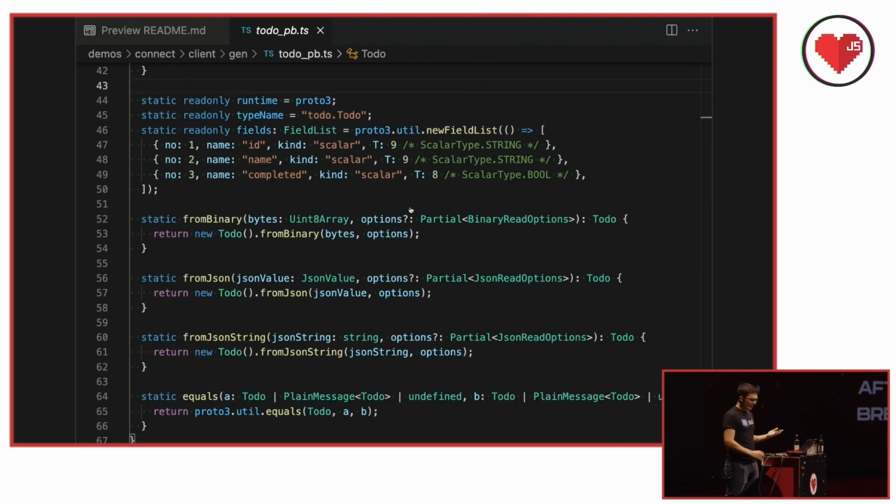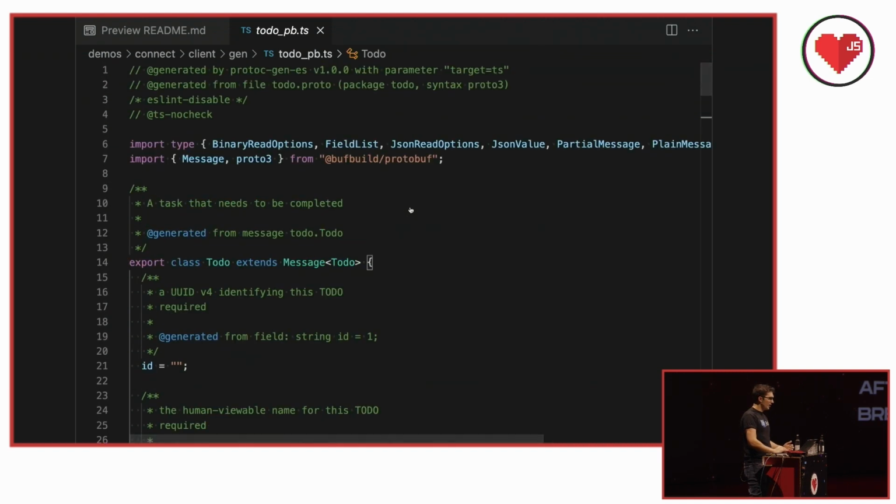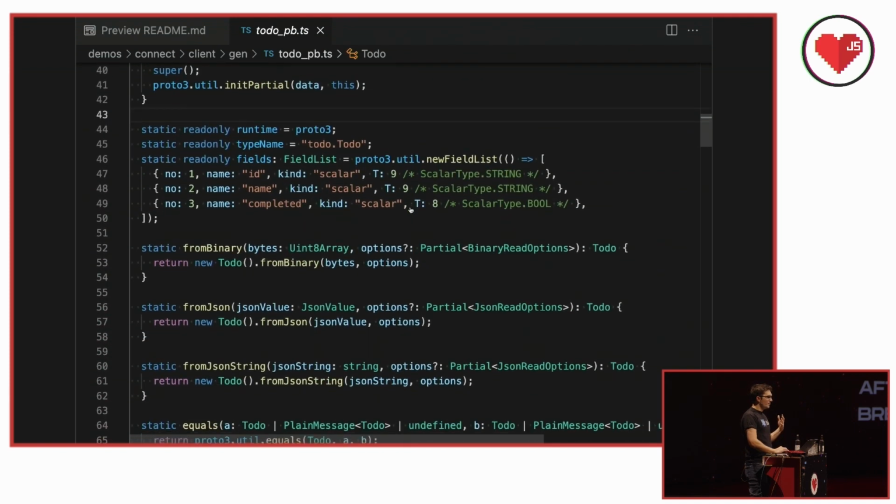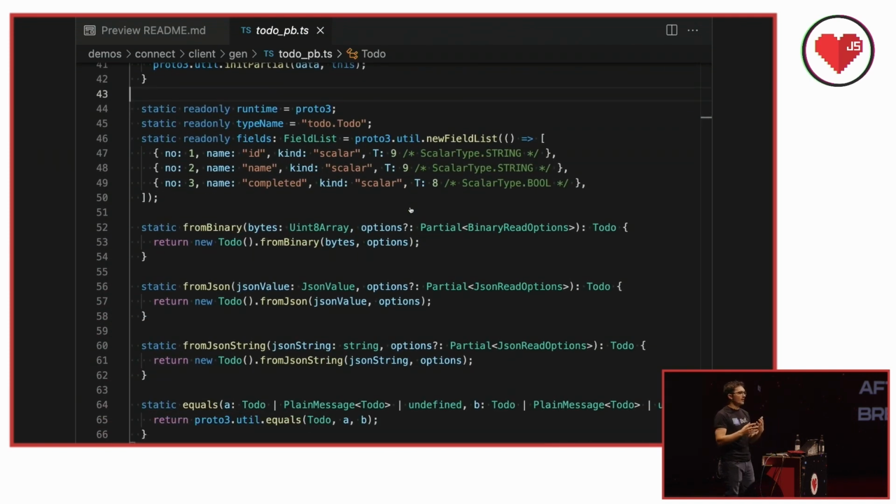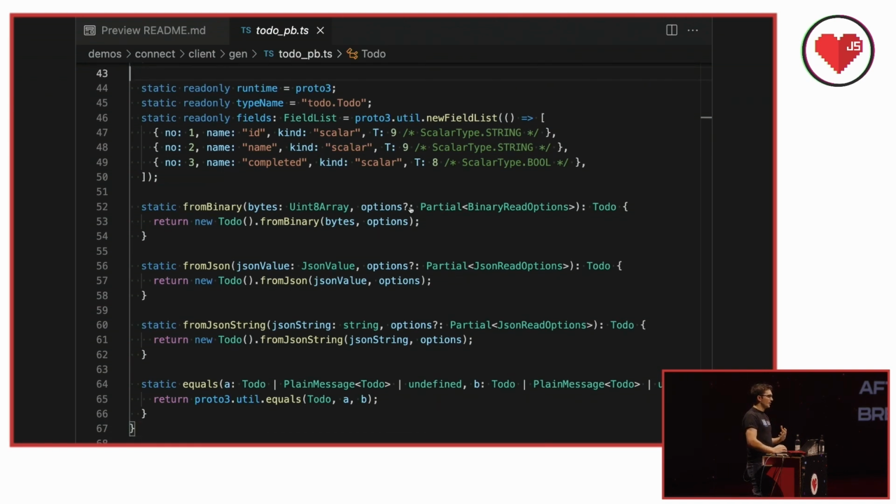So the base type stuff is kind of similar to what I showed you in GraphQL. These are implementation-agnostic helpers that take the protobuf and turn it into something that JavaScript can understand. I told you about from binary and from JSON. This is the way that happens: you generate this code. This is live running code. And personally, this is the thing about protobuf that I'm the most passionate about. The code that's generated from the protobuf schema cannot be wrong about what it gives you on the client side or on the server. It is the source of truth.